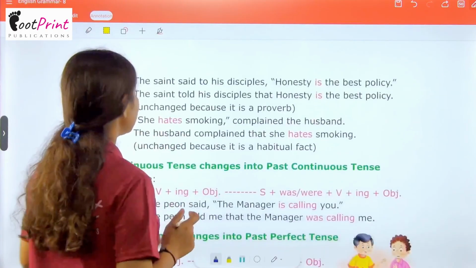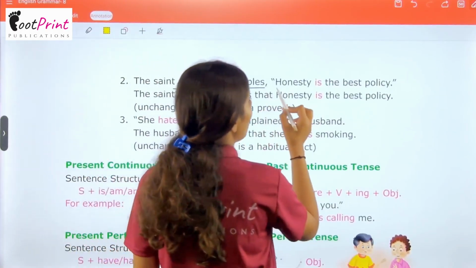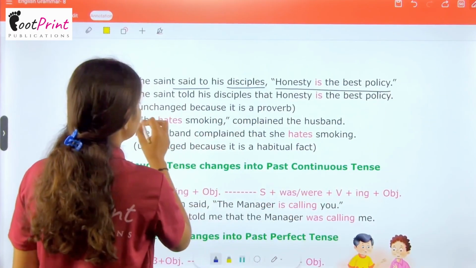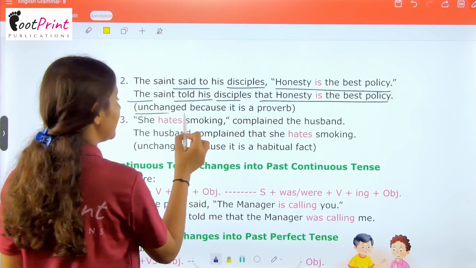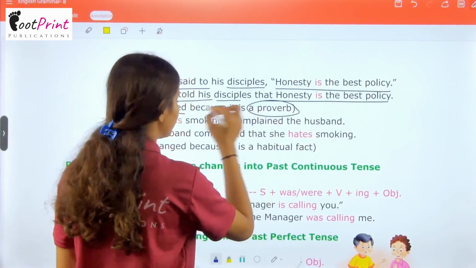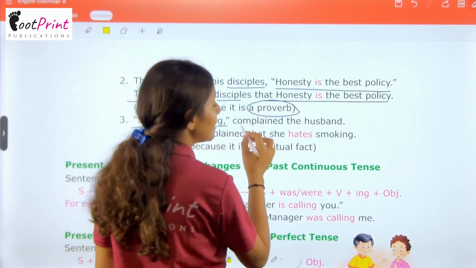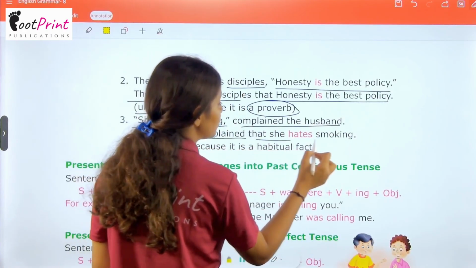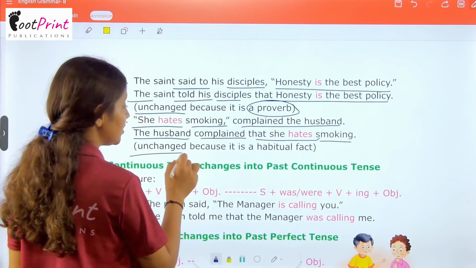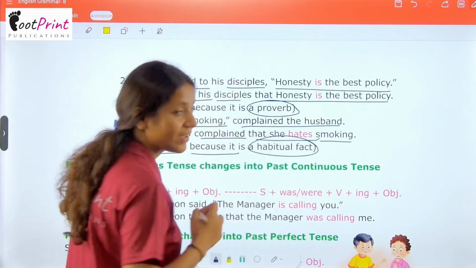The saint said to his disciple, honesty is the best policy. The saint told his disciples that honesty is the best policy. Again unchanged because it is a proverb. She hates smoking, complained the husband. The husband complained that she hates smoking. Unchanged because it is a habitual fact.